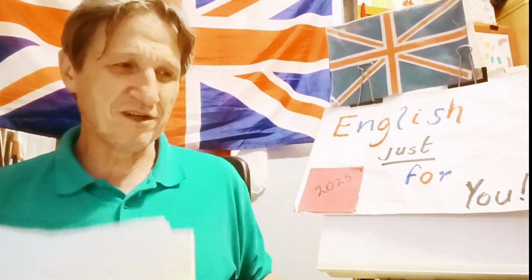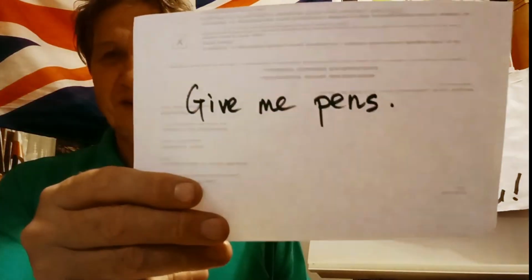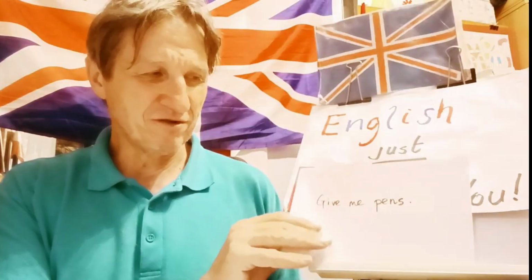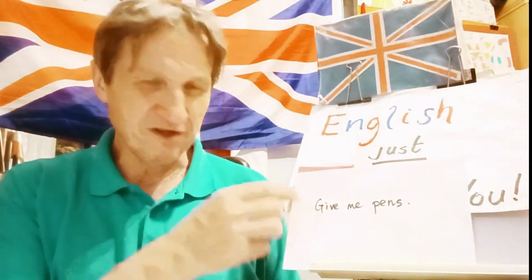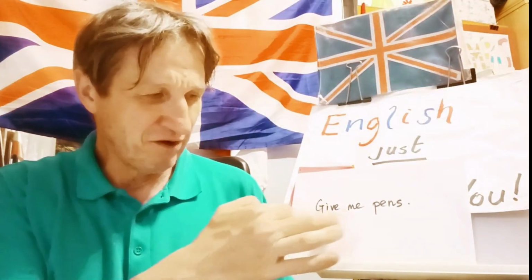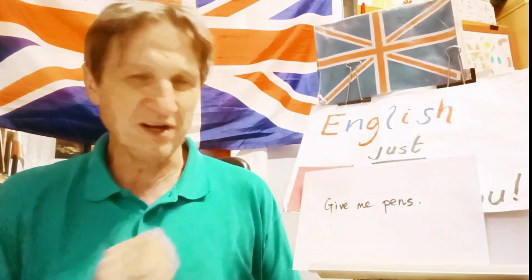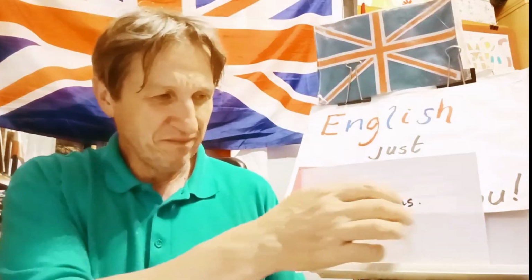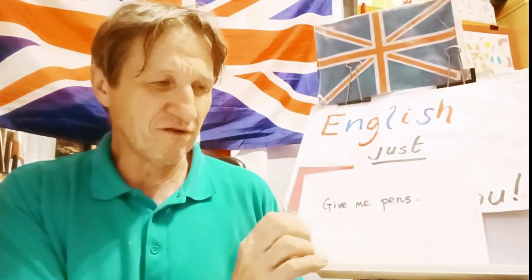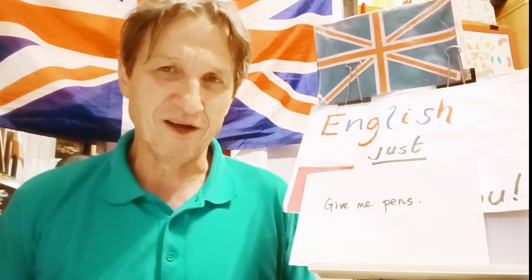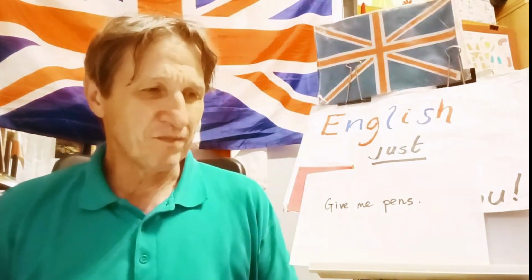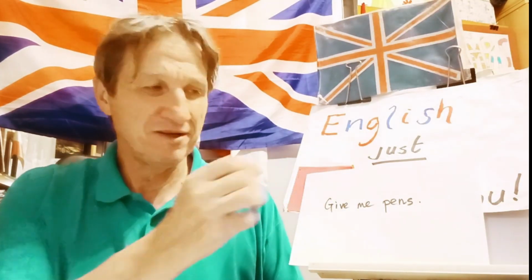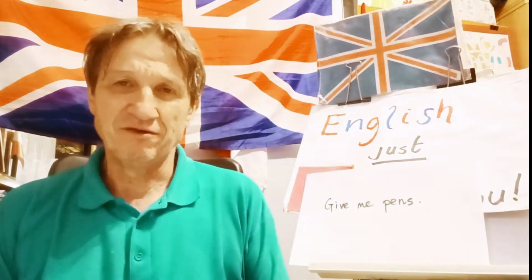Right then, so without any further ado, let's have a look at sentence number 1. Give me pens. Right. It's an imperative, it's an order. So we start with the verb, with the infinitive. As you can see, give me, give, and the object. But the problem appears to be here. There is a quantifier, what we call a quantifier, which is missing. Well, obviously the person wants more than one pen. That's why we've got pens.